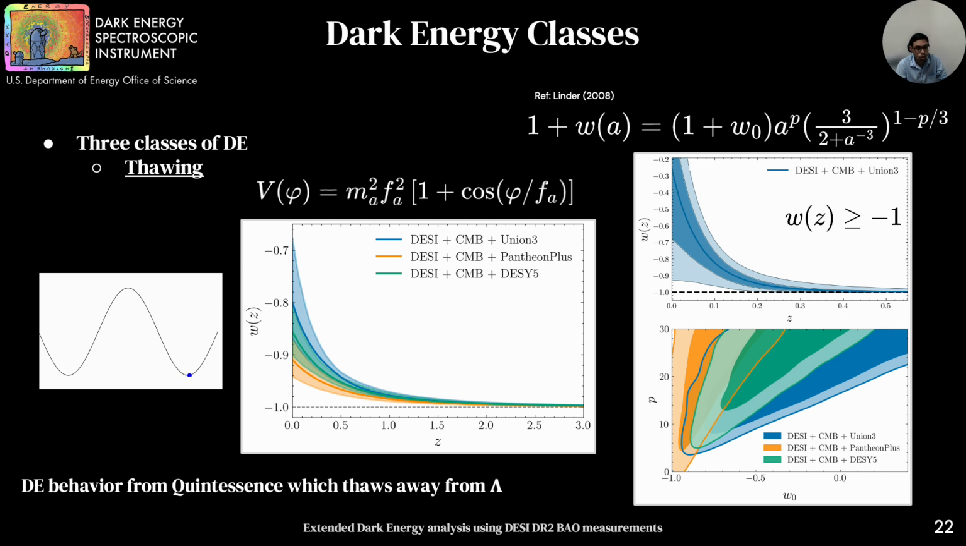It is important to note that this parameterization does not permit phantom crossings and assumes a monotonic evolution of dark energy density. The top right panel shows constraints on w(z) using DESI plus CMB plus Union3, while the bottom panel illustrates how these constraints vary with different supernovae combinations.